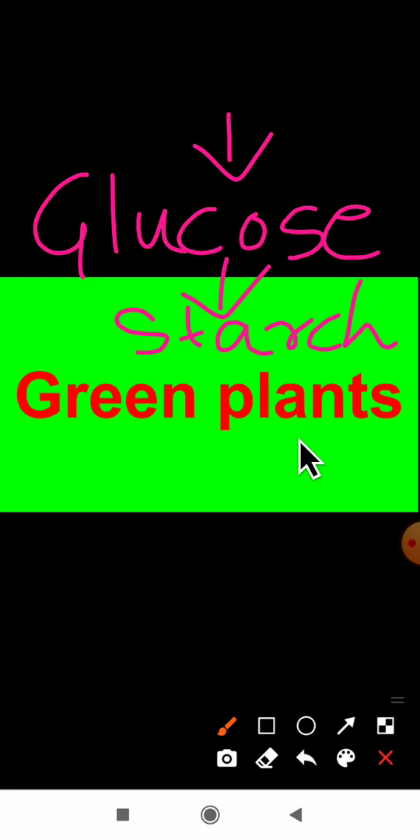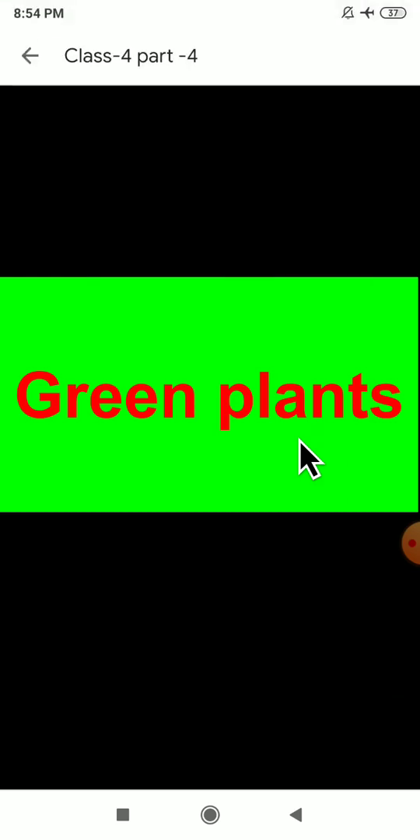And I have even shown the experiment. In the previous video class I showed the experiment with the help of a picture. What is that activity we did? It was to test the presence of starch in green leaves. Starch is there in green leaves only. That we have done in the previous video class.